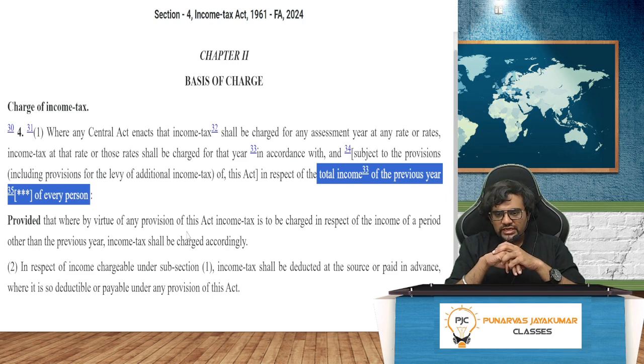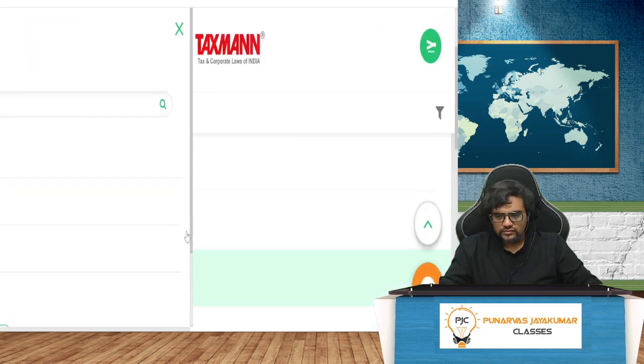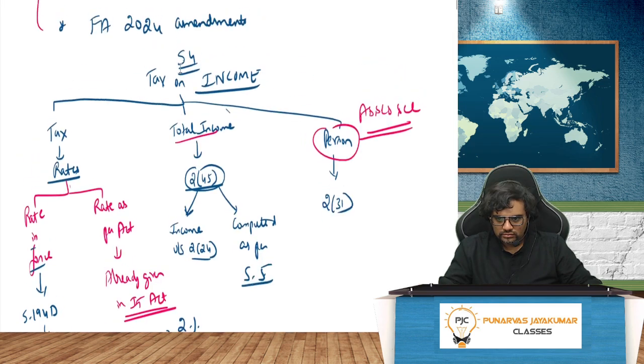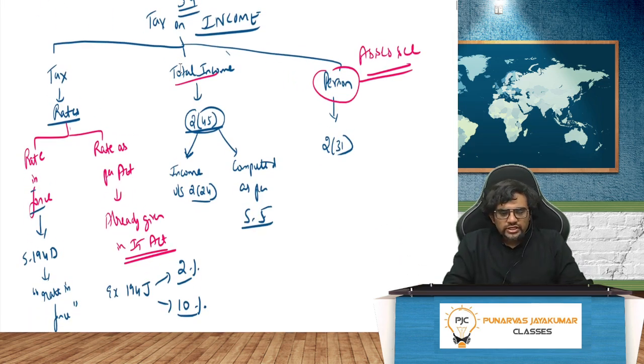It will be charged on the total income of the previous year of every person. There you go. Section 4, tax on income. There should be first of all tax. Then there should be something called total income. Third one, person. Right? I'll give you time to copy this.